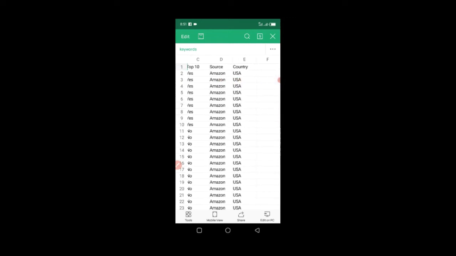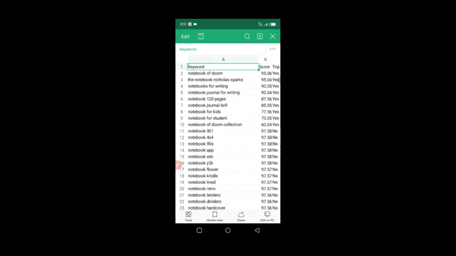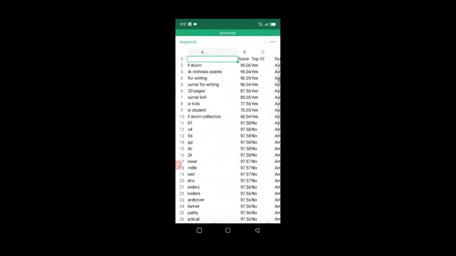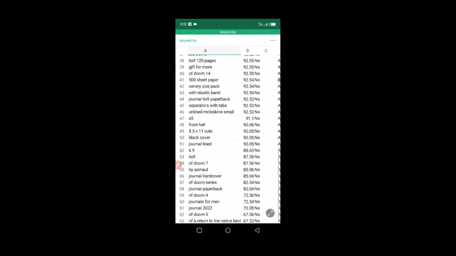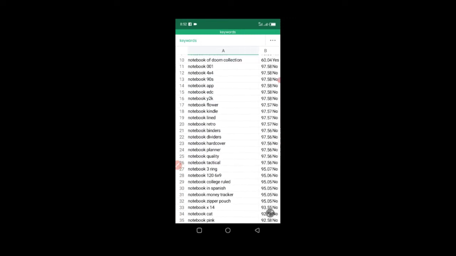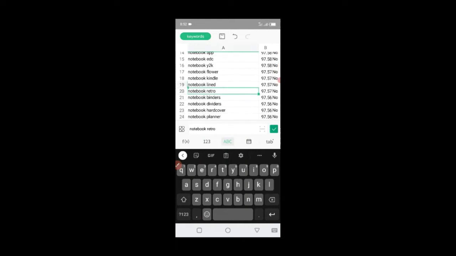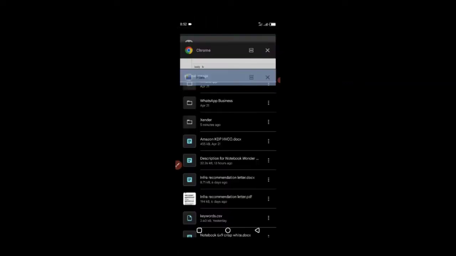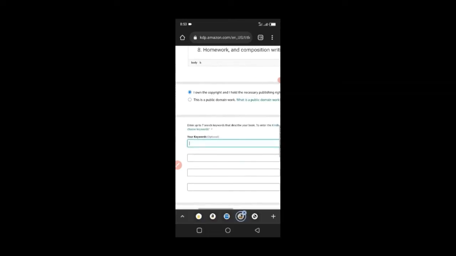Like I said in one part of this masterclass, US is the biggest market. So that is what you're going to be working on. So I'm going to be looking at my keyword. There are ones that are ranking 97, there are ones that are ranking 92, 91, 90, 87. So I'm going to just copy from 97, right? So I'm just going to copy this particular notebook line. Just copy it. Nope, that's not what I'm looking for. So I'm going to come here, and I'm going to paste it. And I'm going to go back.